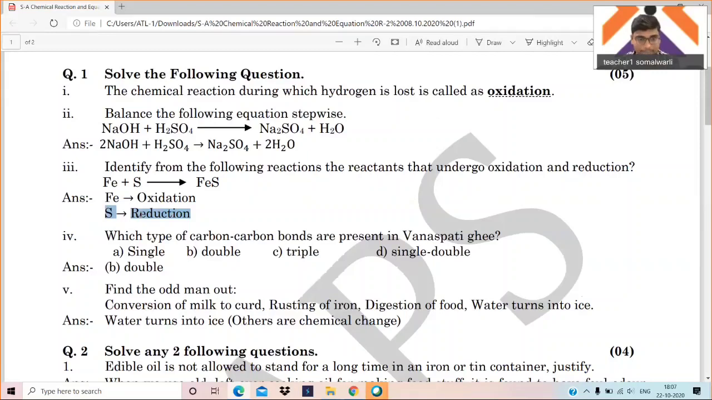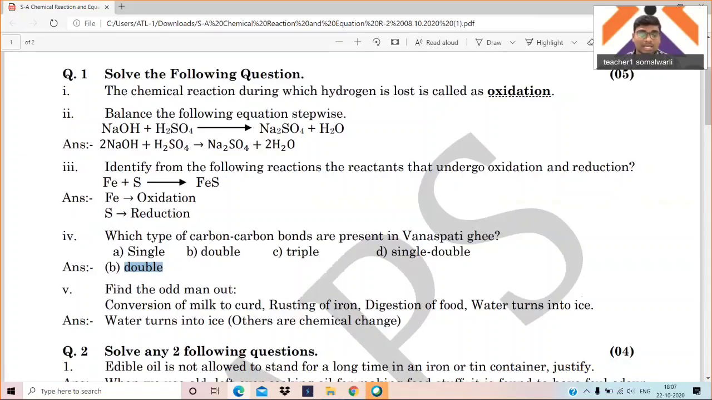It is very simple. Which type of carbon-carbon bond is present in Vanaspati ghee? It was one of the trickiest questions. So Vanaspati ghee means dalda. So the dalda that you eat, it is an unsaturated fatty acid. As it is unsaturated, it contains sometimes a double bond or triple bond. But what we observe is the unsaturated fatty acid called Vanaspati ghee has a double bond. So it was a knowledge-based and important question. Always remember Vanaspati ghee means dalda has a double bond.